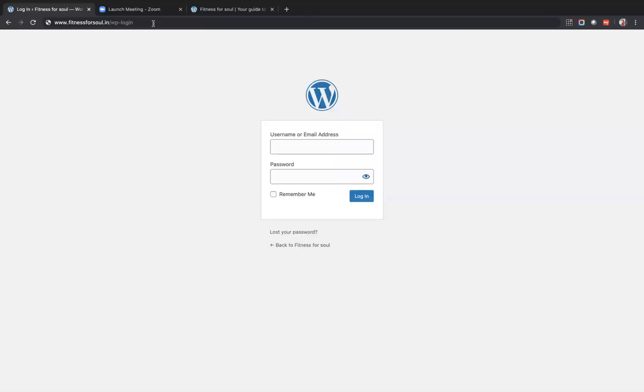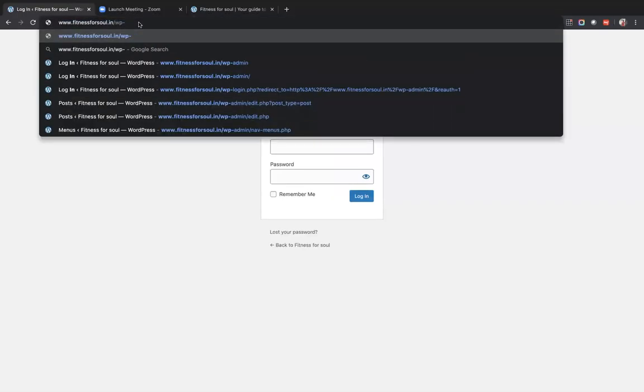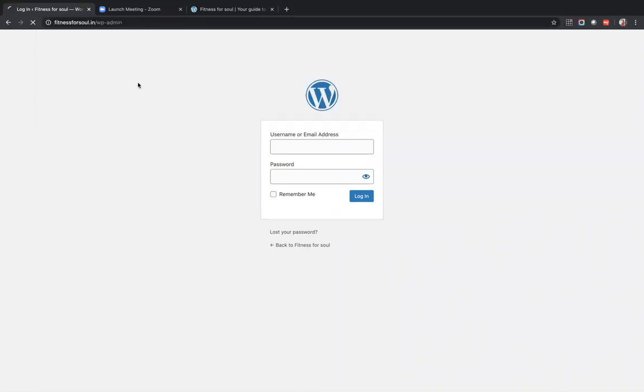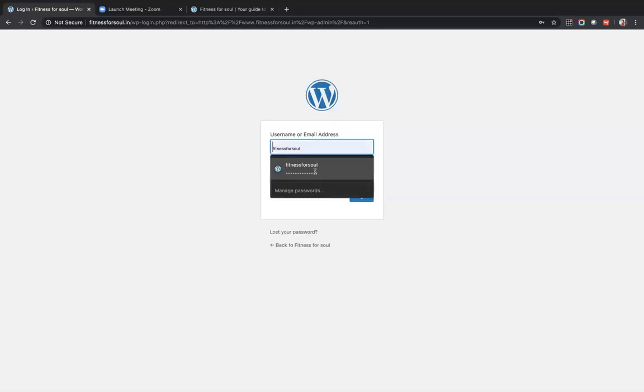Okay, thanks. The first question that will come to your mind is how do I see my WordPress? What are my login details? The thing is, what domain do you have? Slash wp hyphen admin is your URL. It will always be wp hyphen admin: wp for WordPress and admin for your administrator access. Just press enter and you will see a username and password screen. Enter the account username and password which you will get from upGrad.